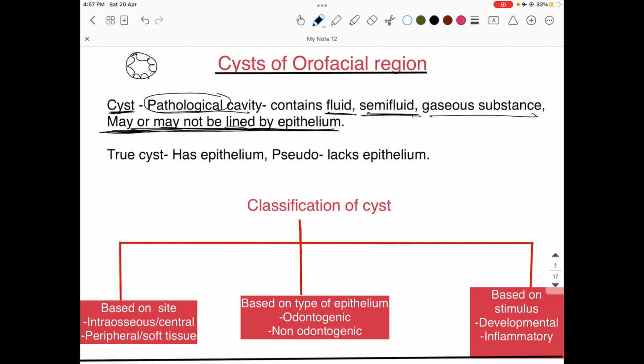Okay. If a particular cyst has epithelium, we term it as a true cyst. Whereas if a particular cyst does not have an epithelium, we categorize it under the pseudocyst. Pseudo itself means false. So pseudocyst actually lacks epithelium.